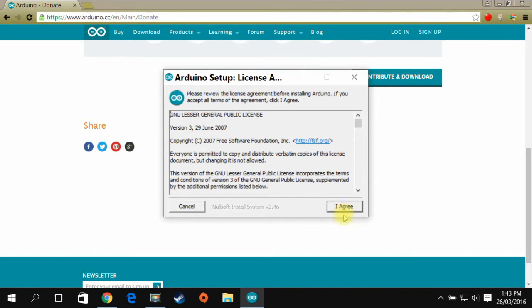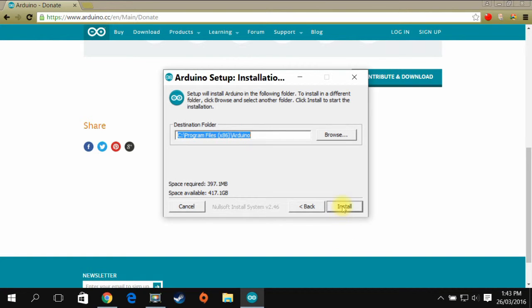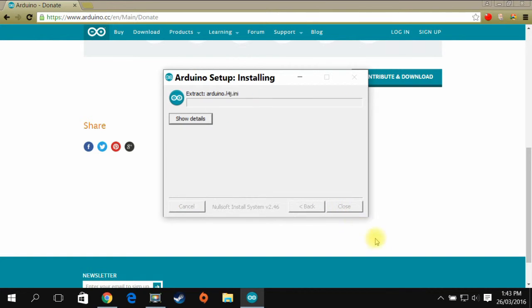Agree to the terms and conditions. And then go next. Everything there is what you want. And install. I sped that process up. It probably takes a couple of minutes to fully install.